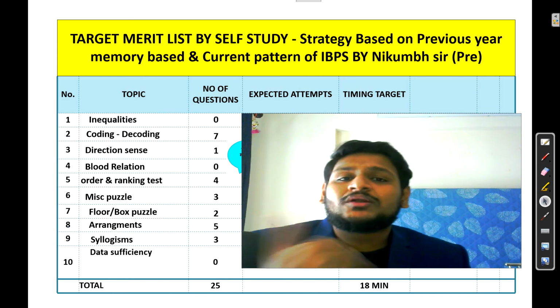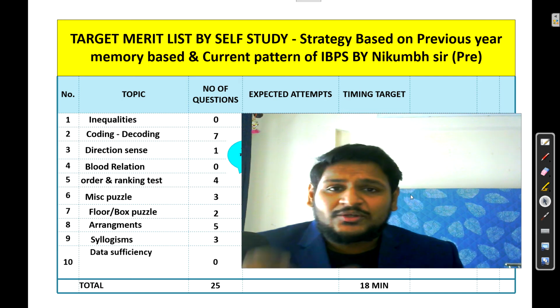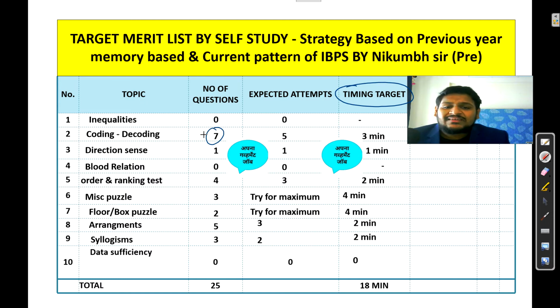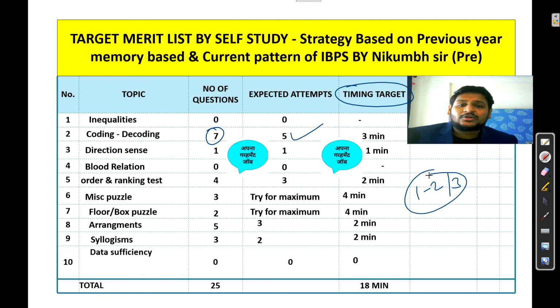Now the important thing is how many questions you can attempt in that particular time period, the timing target. To prepare yourself well for this exam, you should know the timing target, that is, at what level you should prepare yourself to achieve this. Suppose they ask you 7 questions of coding decoding, then you can easily attempt 5. Why 5? Because out of 7 questions, it may happen that 2 or 3 questions have different logics, or you are not able to crack that logic in that time because of exam pressure. So I am assuming out of 7, you can easily manage to attempt 5 questions.